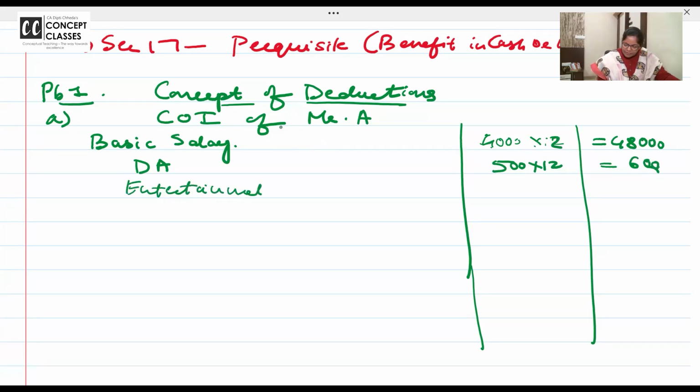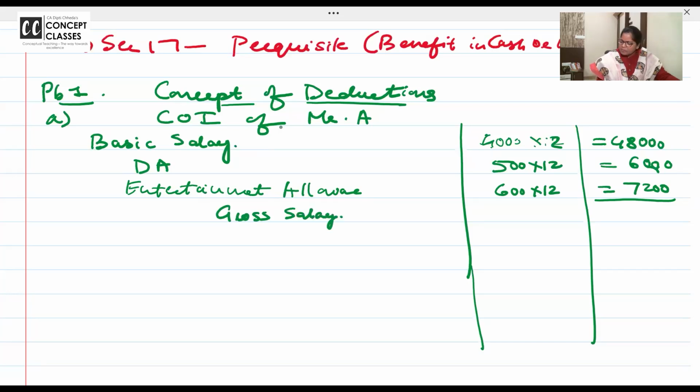Are you feeling as if you're copying? Then definitely we can copy fast. Control C, Control V. 7,200. So the gross salary, that's all. They can give you some perquisites and all, but now there are none, so just this: 48 and 6 is 54, plus 7,200 is 61,200, the gross salary.